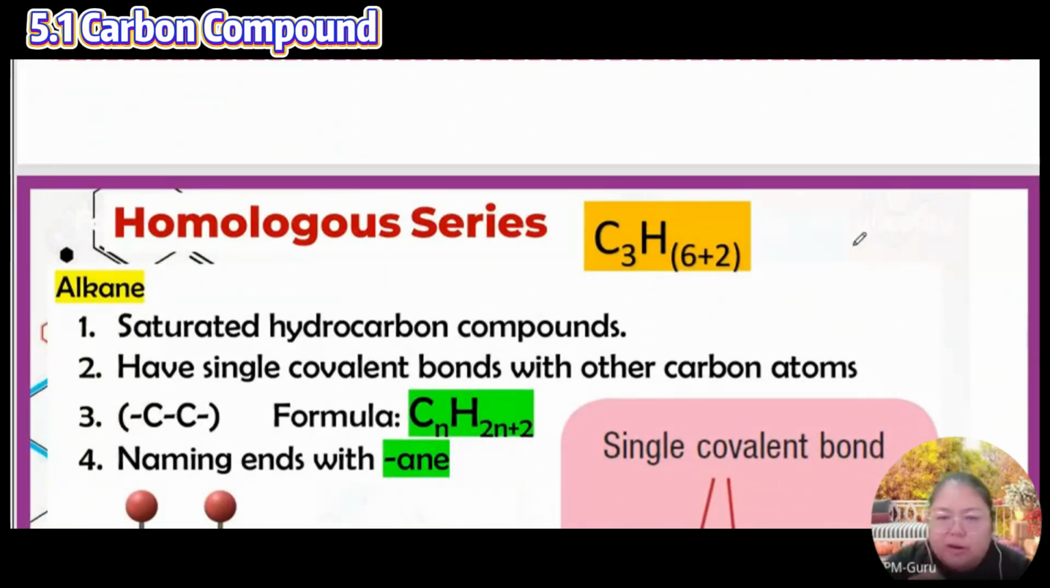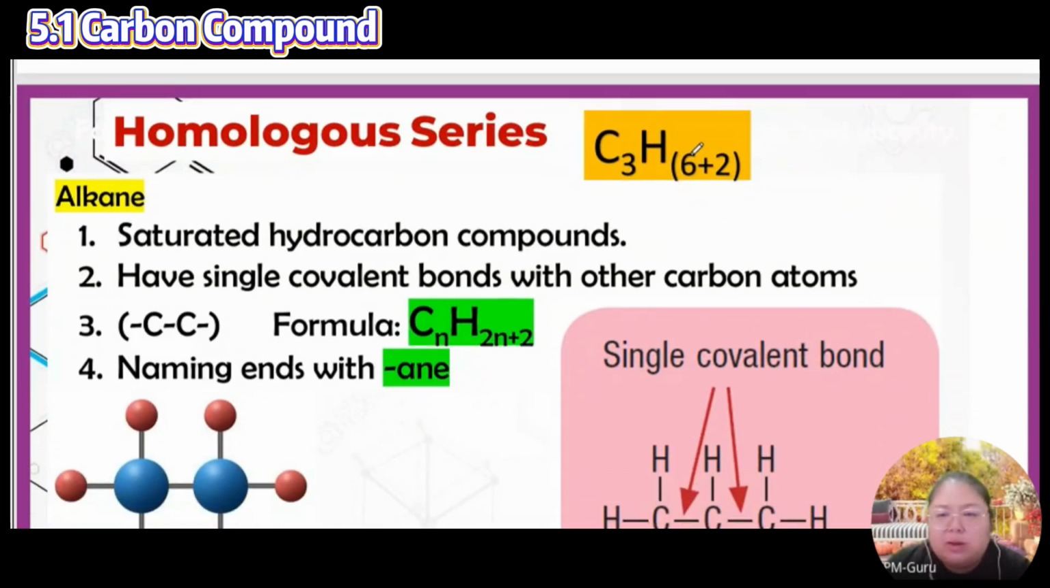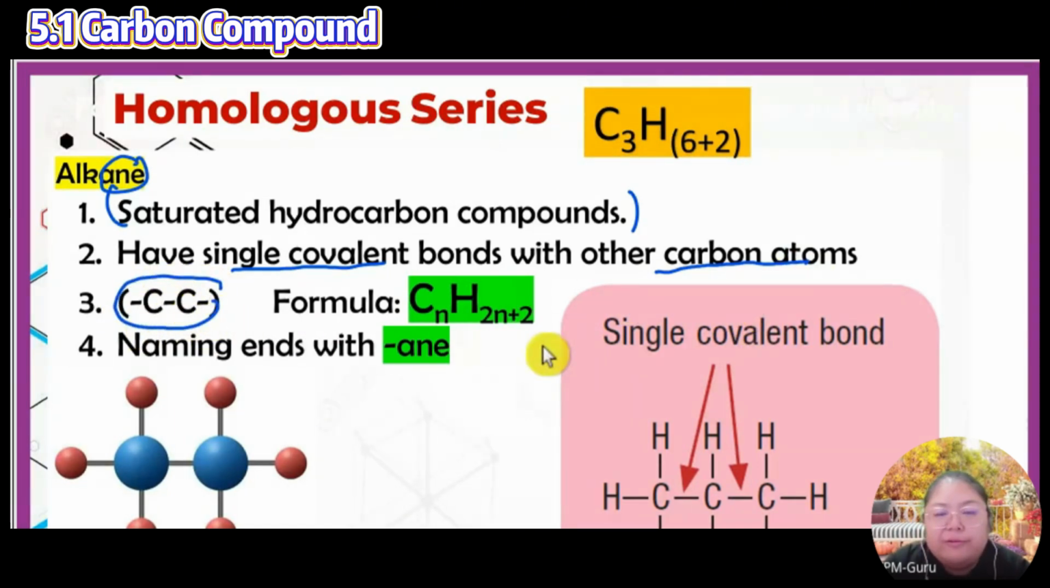If I say the homologous series, number 3, then 6 times 2, plus 2, becomes 14, so this one is an alkane. Single bond, alkane, the family A-N-E. Saturated hydrocarbon compounds have single covalent bonds with other carbon atoms. C to C, single only. Formula like this.